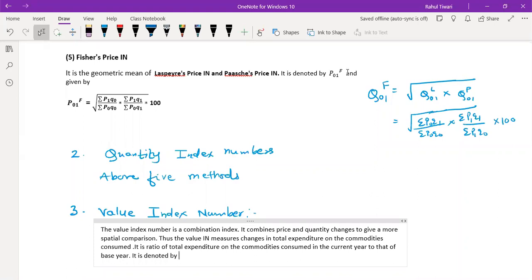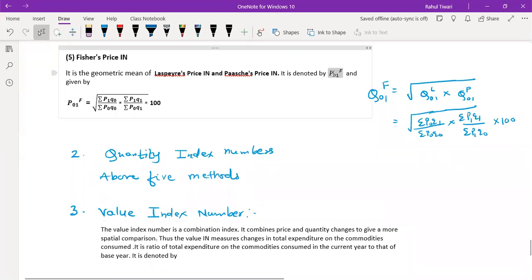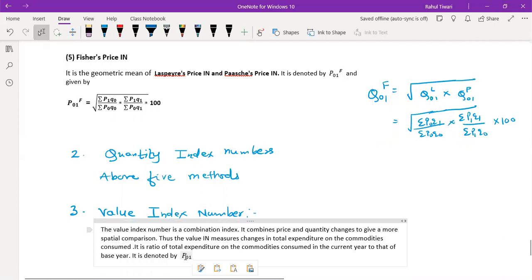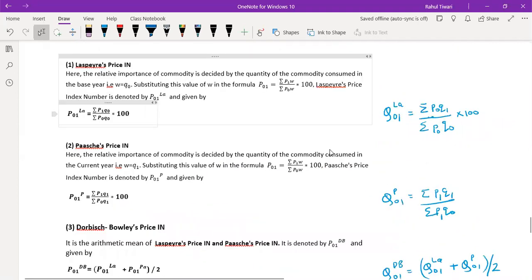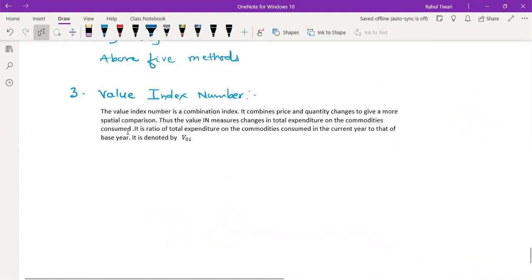So I'm going to use these notations. As I said, it is the value, so I'm going to use V instead of P. Remember, when I talk about price, it is P. When I talk about quantity, that is Q. When I say value, I'm using V. Okay.